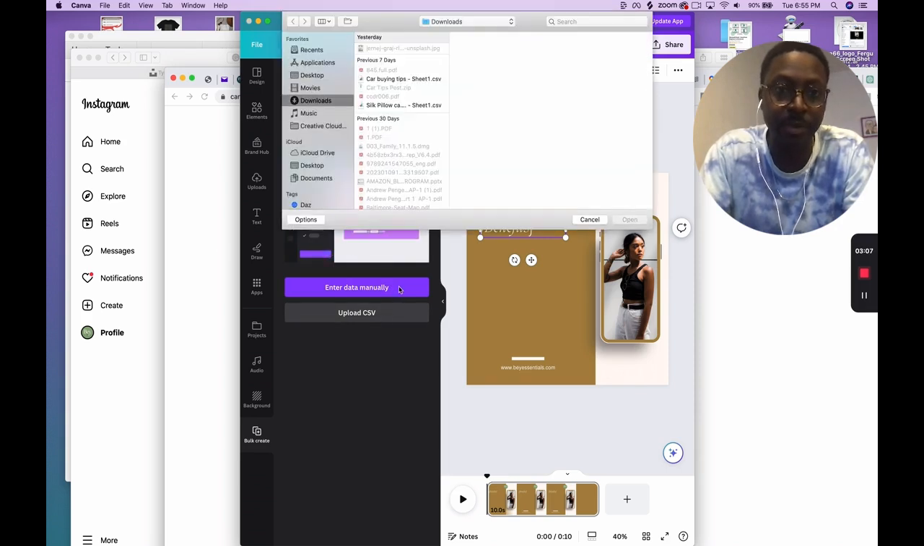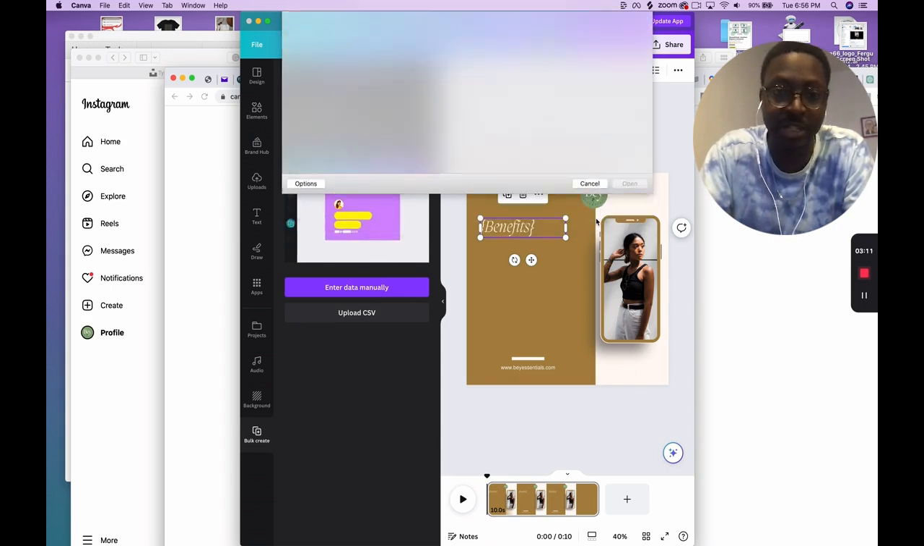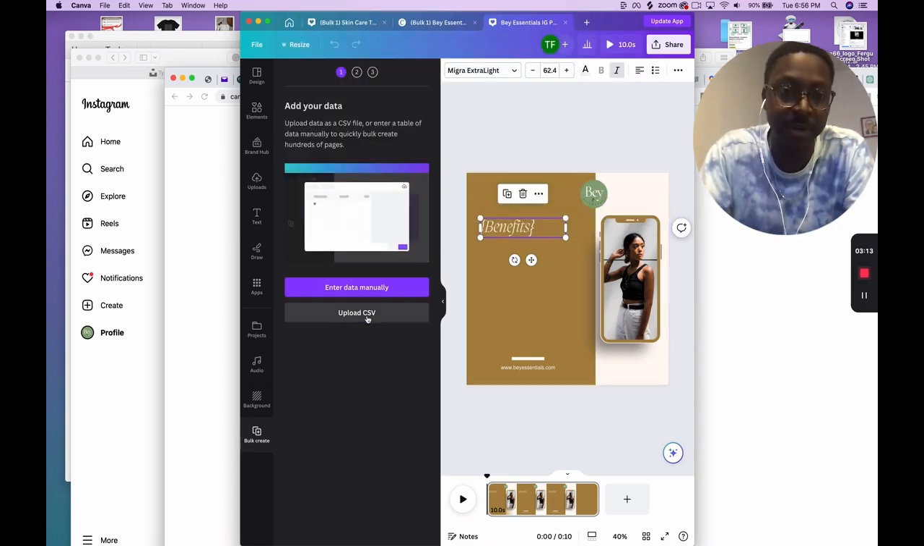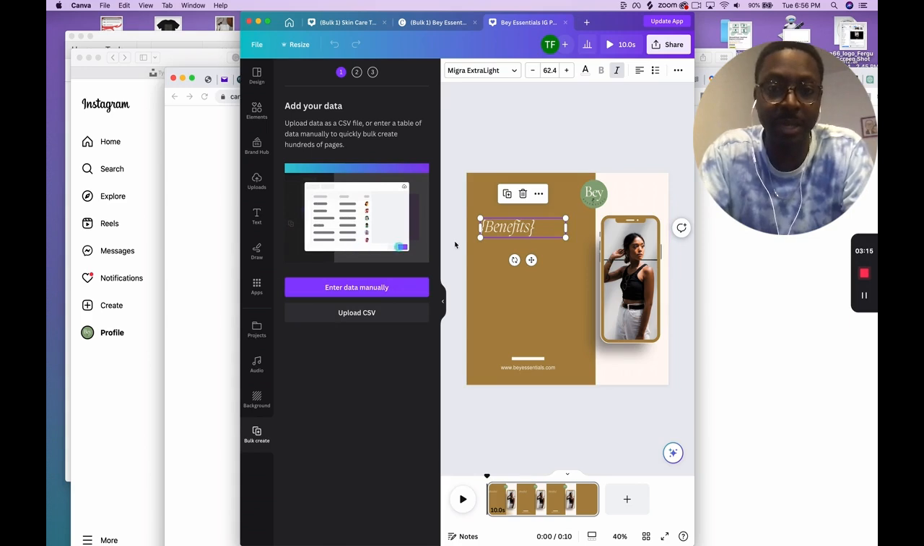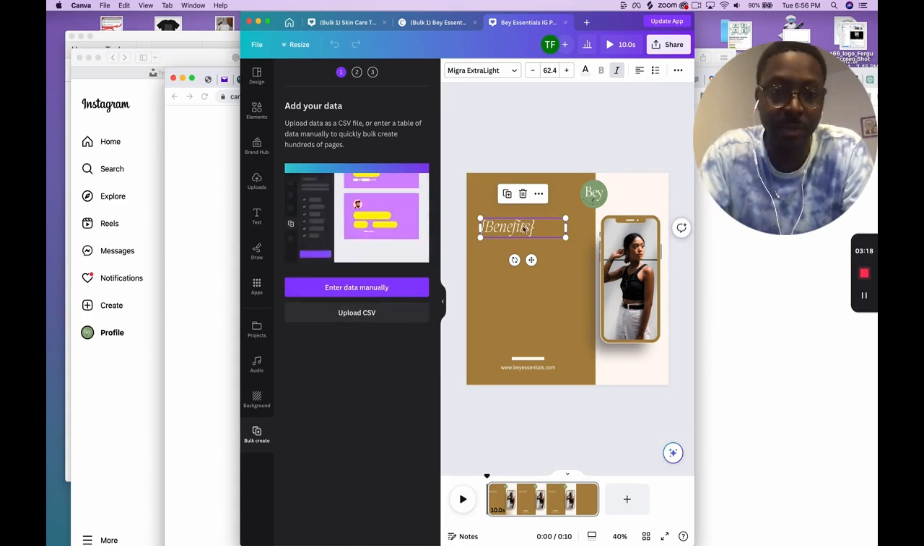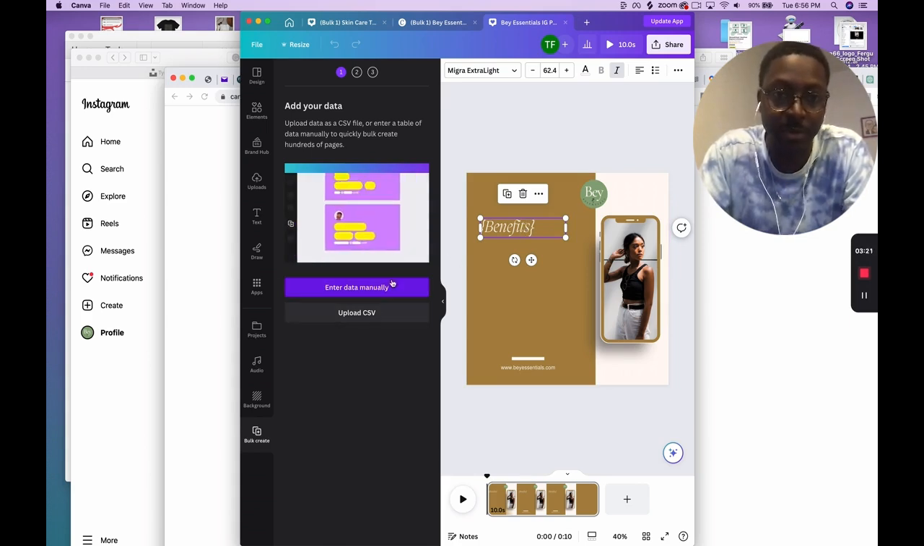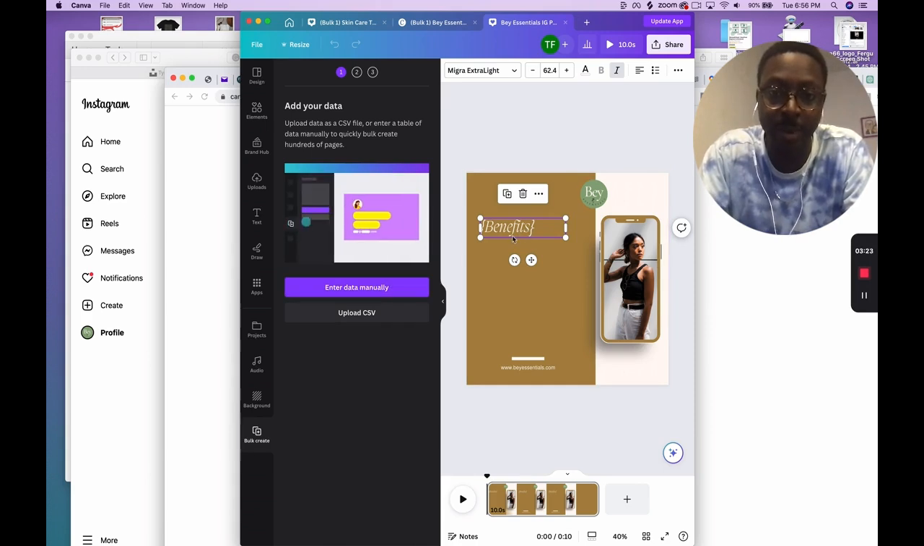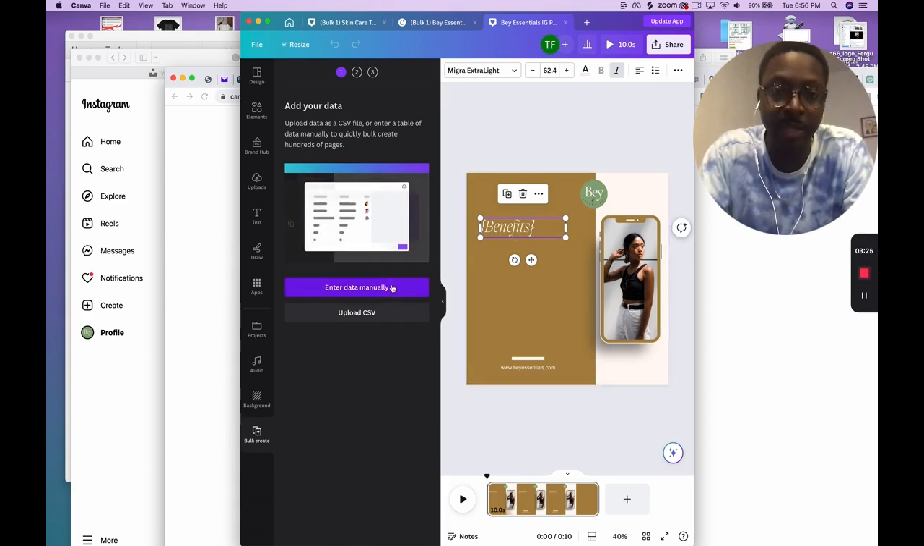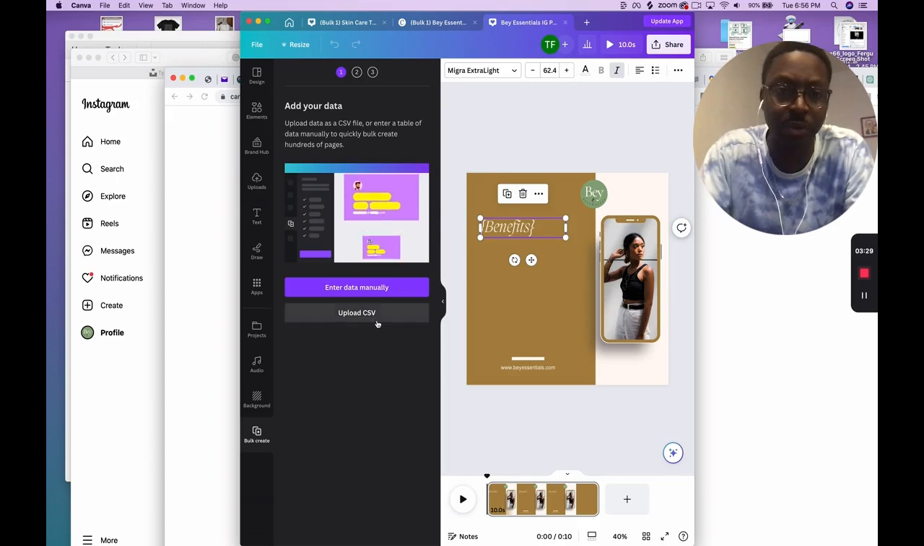So you can upload a CSV: take that Google Sheet, download it as a CSV file, comma separated file, and then it'll update that data. So this one has, let me see, upload CSV. It's already in there, and it was my benefits. Then it's already in. I should just go through it. Let's just go through it. Upload CSV.